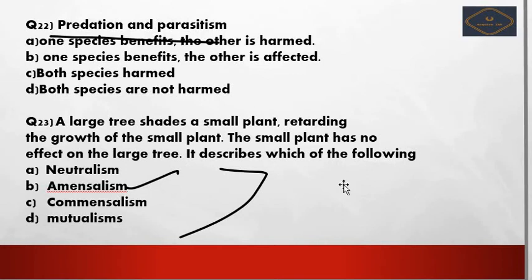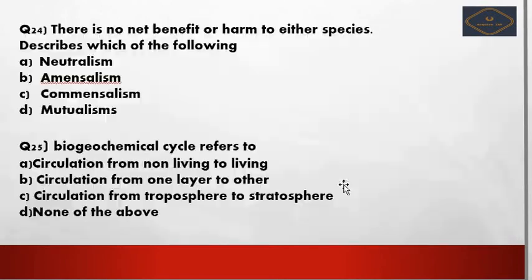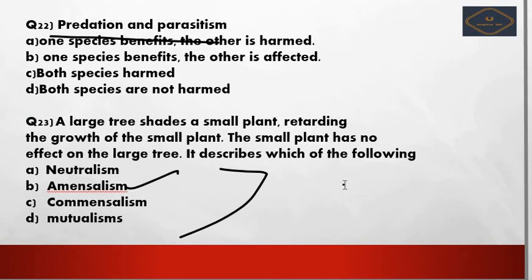So next, that is amensalism. We see what amensalism means here. Amensalism is where one will not get any harm but the other is affected. See here, a large tree shades a small plant, retarding the growth, which means it is hampering the growth of the small plant, right?